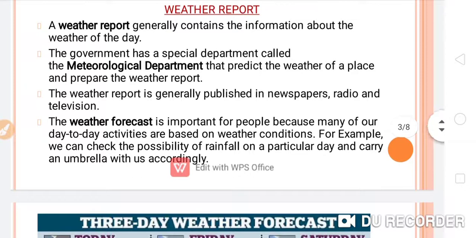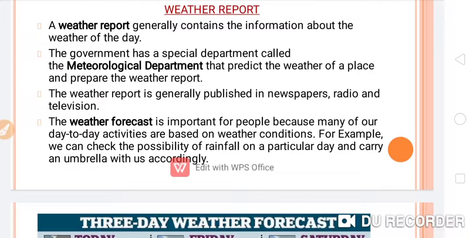The weather report is generally published in newspapers, radio, and television. So these all are the mediums through which we are getting information about the weather. This report is formed by the meteorological department, and the report of the weather is known as the weather report.